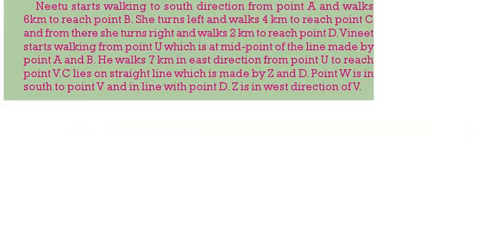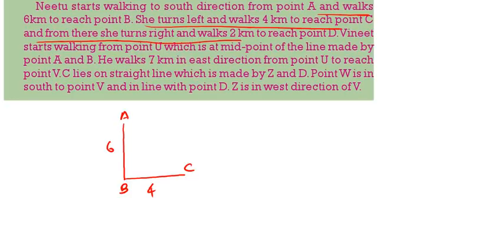Now first, Neetu starts walking in the south direction from A. So this is A. She walks 6 meters to reach B. Then she turns left, and walks 4 meters to reach C. And from there she turns right, that means again to the south, and walks 2 meters to reach D. This is all about Neetu.